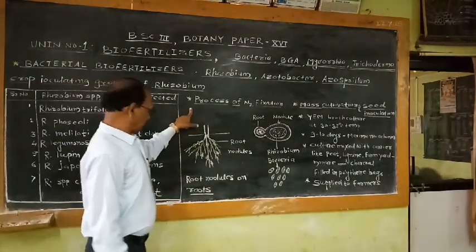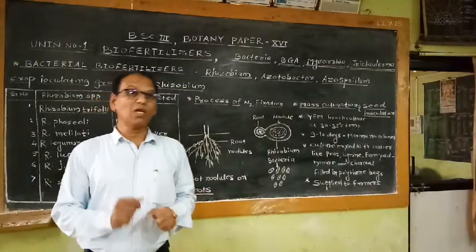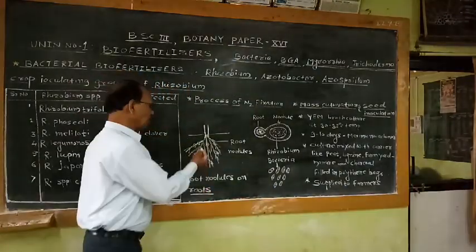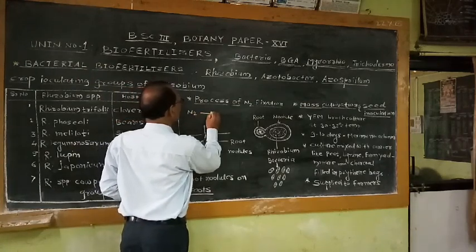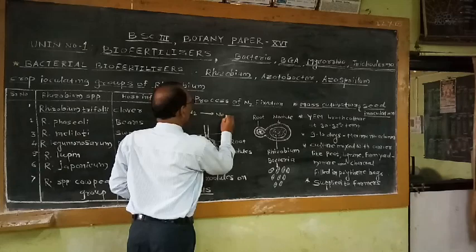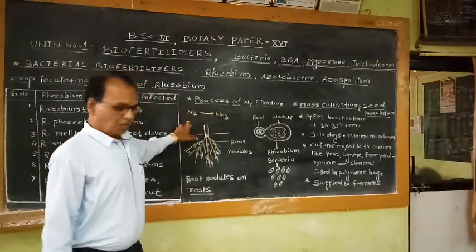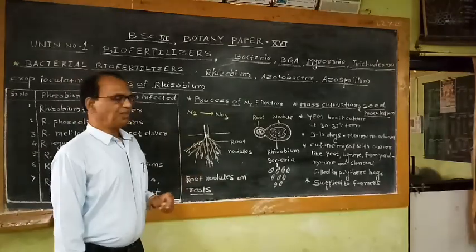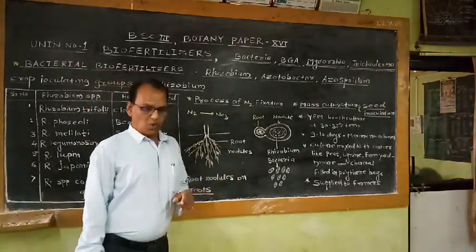So how does the process of nitrogen fixation begin? I have told you the meaning of the term nitrogen fixation. Nitrogen fixation is nothing but the conversion of aerial nitrogen into nitrate. The process of nitrogen fixation begins with the formation of root nodules.